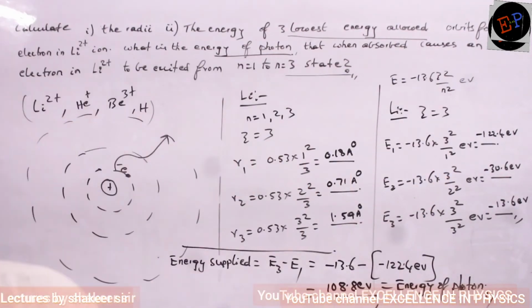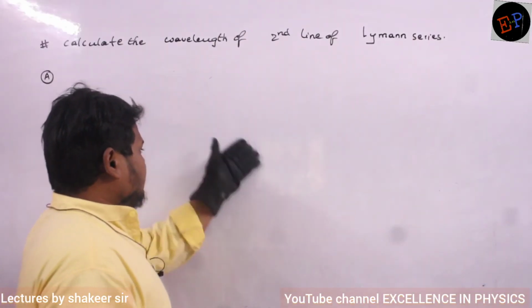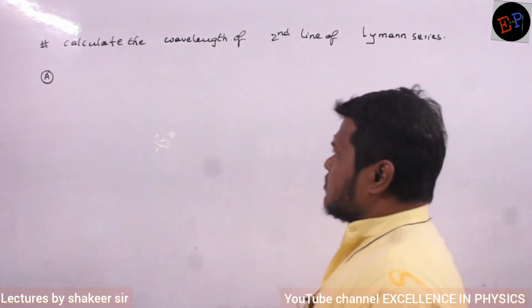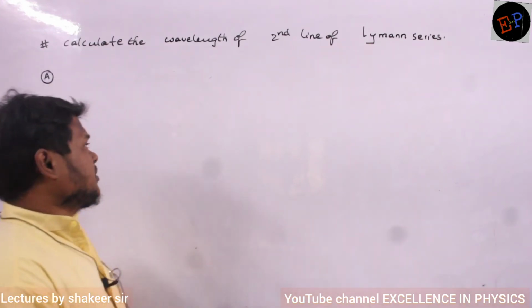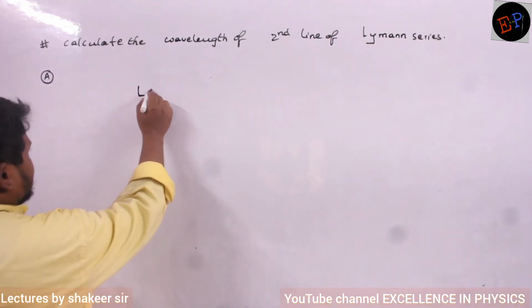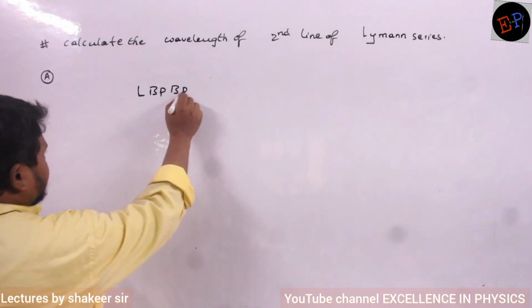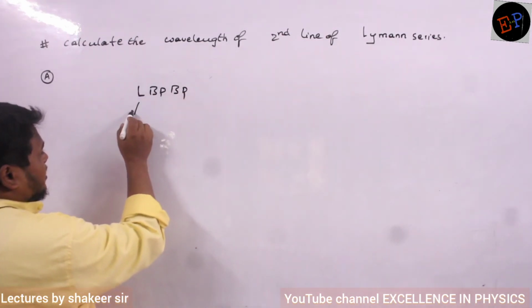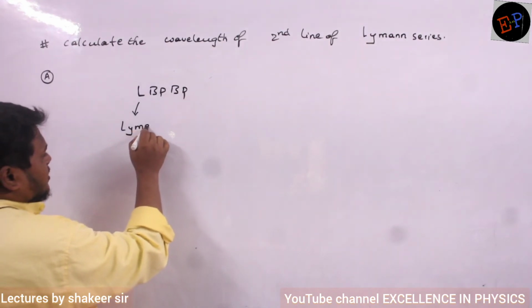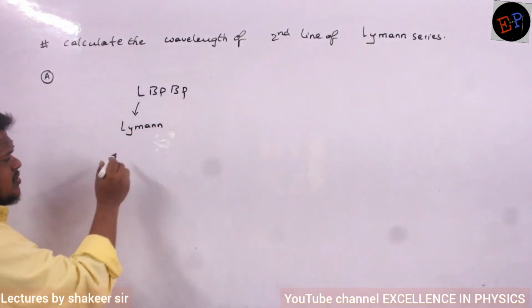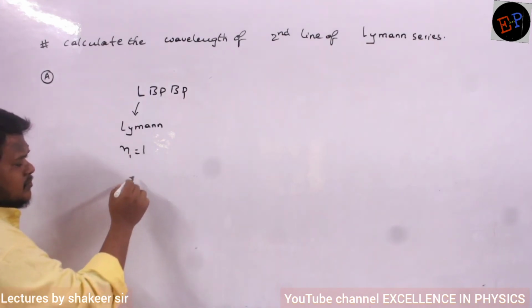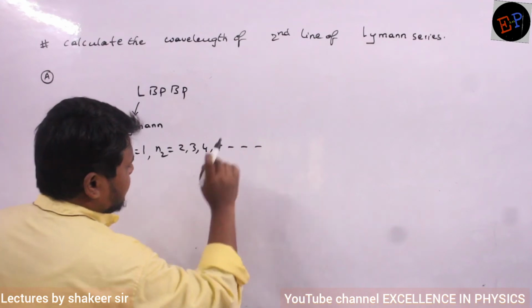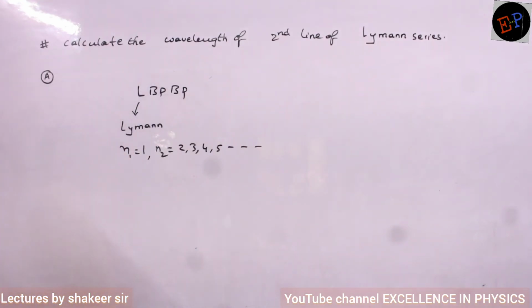That's it. One question. So calculate the wavelength of second line of Lyman series. So spectral series we have studied previously. Spectral series are L, B, P, B, P. This we have studied, no? What is L here? L is nothing but Lyman series. Okay? So Lyman series means what? N1 value will be 1. N2 value will be 2, 3, 4, 5 and anything. This is called as Lyman series, no?